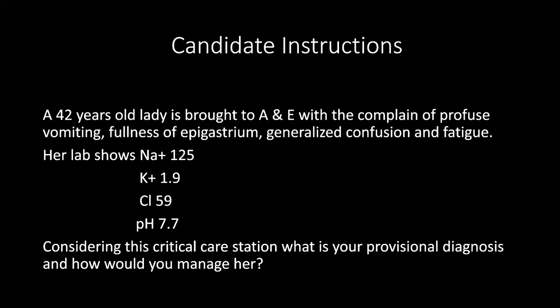I'm ready, ma'am. Okay, so if you've read and understood the critical care scenario, please tell me how you are going to manage this patient and what provisional diagnosis you would consider? My provisional diagnosis would be gastric outlet obstruction, and it could be due to benign causes like chronic peptic ulceration, or malignant causes like gastric or pancreatic cancer. I will manage this patient according to the critical care protocol with ABC.